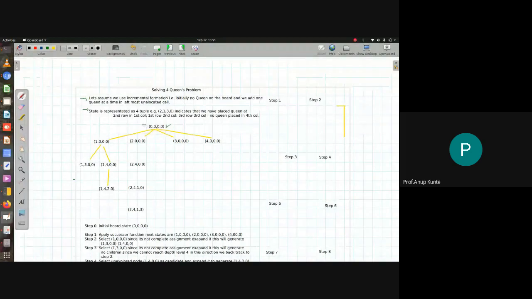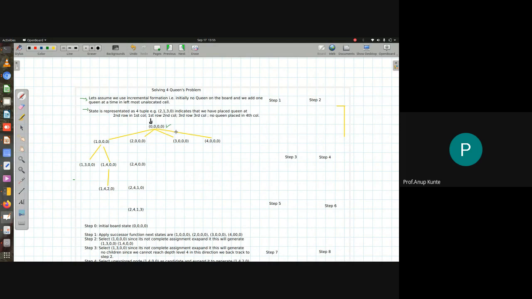Whenever you are starting to solve this problem, you are always choosing the variables from left to right. You are choosing the first unassigned variable from the left column to the right column. That's why I have chosen to assign a value to column 1 and not have more than 4 branches at this particular location.